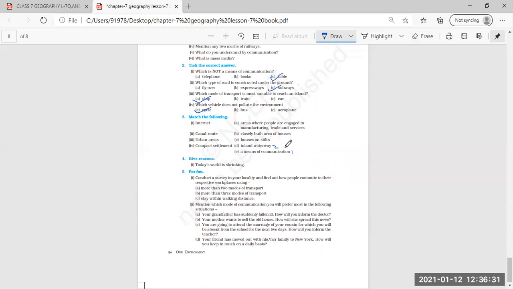Number 2. Then 3. Urban areas are the areas where people are engaged in manufacturing, trade, and services. Number 3. Then number 4 is compact settlements. They are closely built areas of houses.